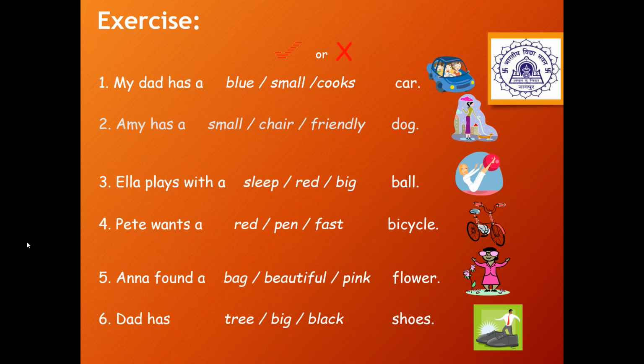Dad has three big black shoes. So three is nowhere coming in the picture. The shoes are black also and they are big also. So dad has big shoes or dad has black shoes.